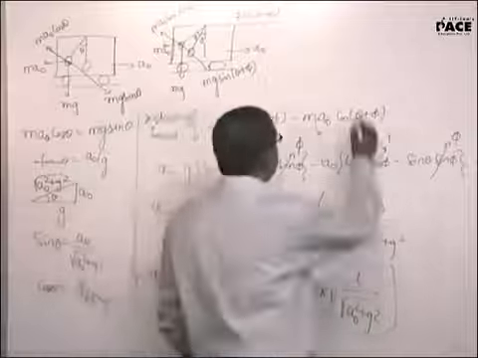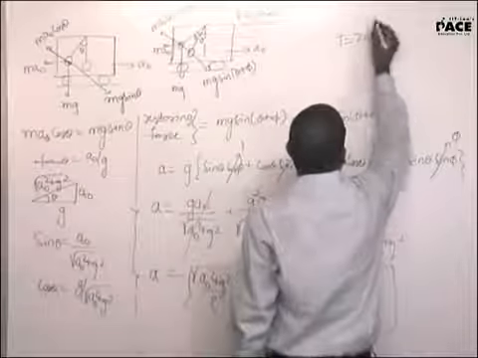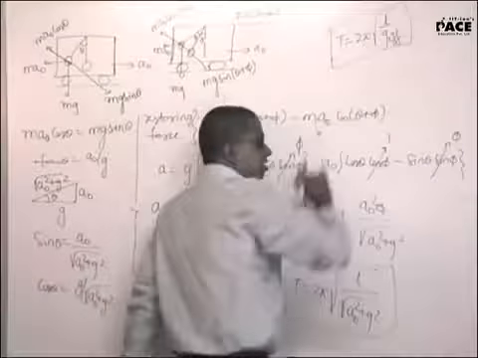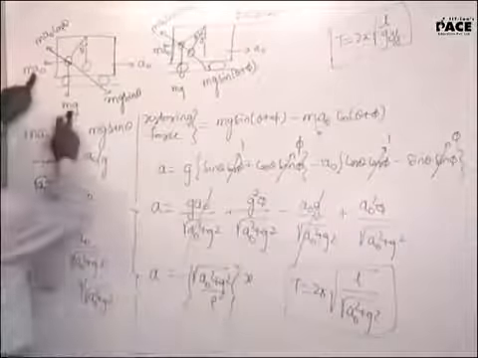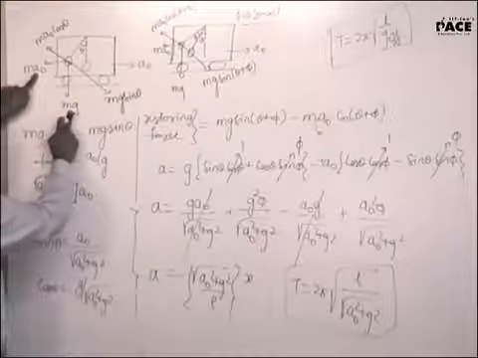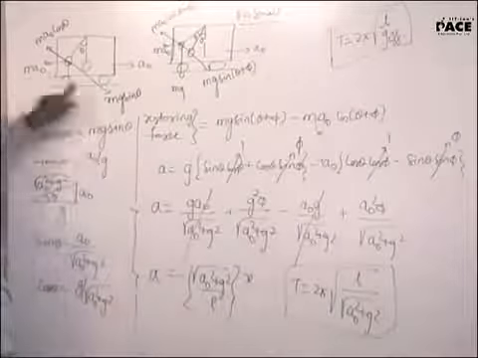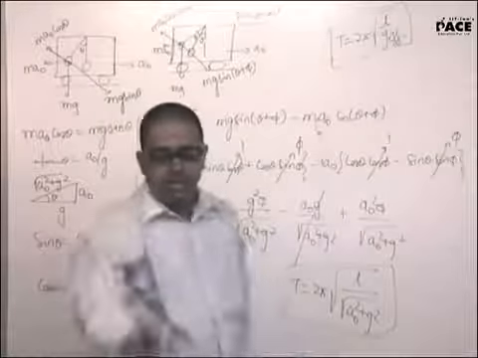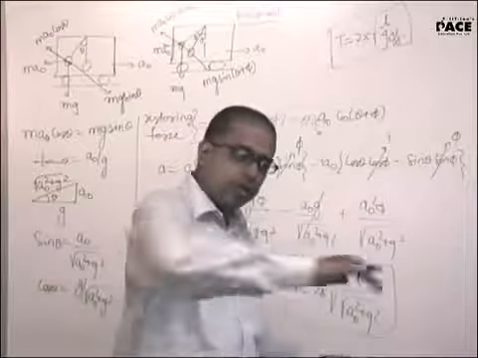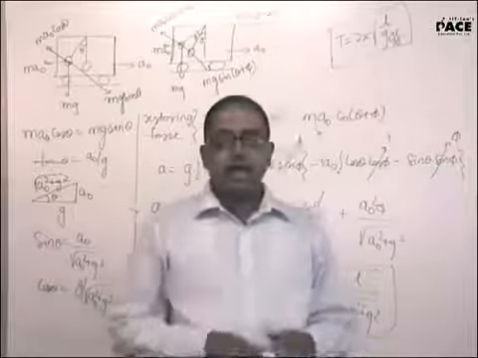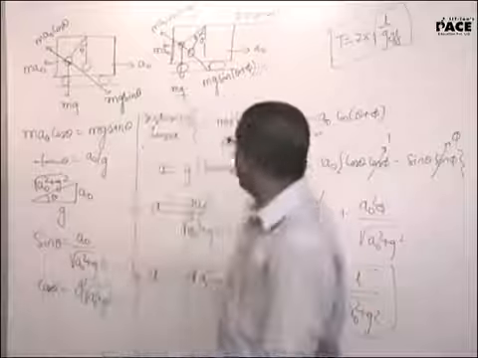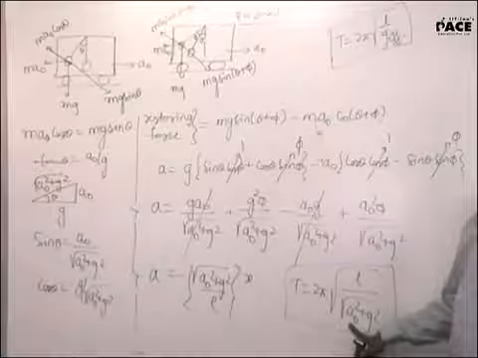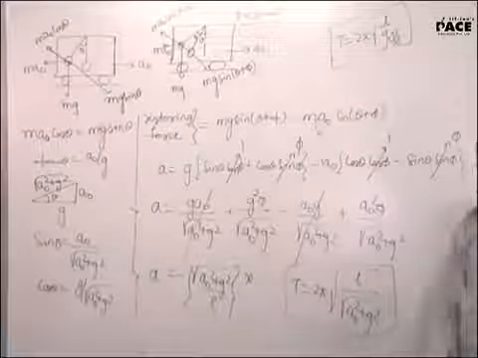Technically a textbook will write this as T equal to 2 pi under root L by G effective. What do you mean by G effective? The resultant of both the forces acting on it. The resultant will be root over of this square plus this square, divided by the mass, will be the G effective value. Today he is telling you the car is accelerating straight. Tomorrow he can tell you the car is taking a circular turn. If the car is taking a circular turn, instead of A naught, I will put omega square R. Is it clear?